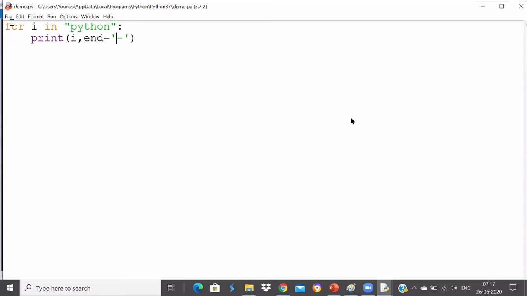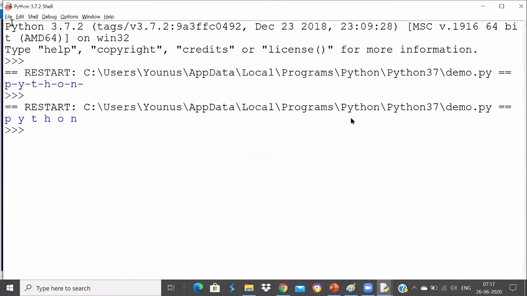Now if I just go back here and remove this and give a space, you can see that the space gets printed now. Okay, so Python is getting printed the way we want. If I remove that space, it will be printed as it is. But basically, this is how you loop over a string and you get its values one by one.